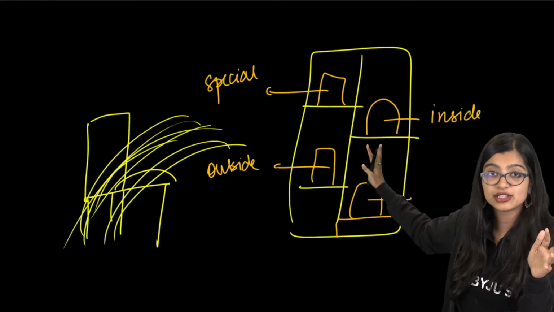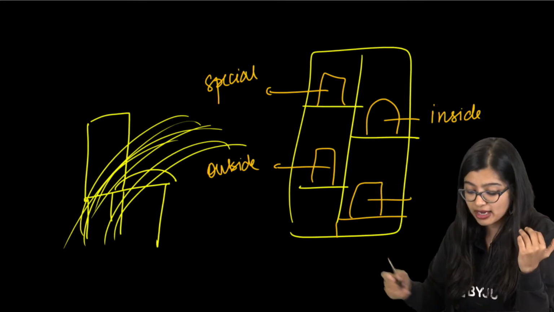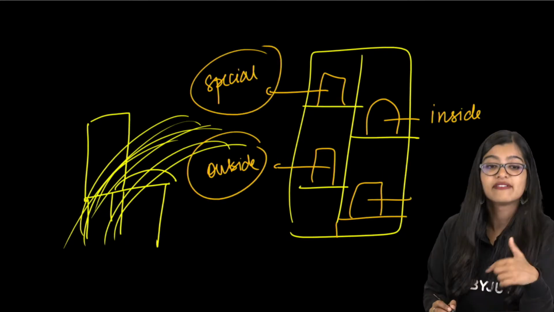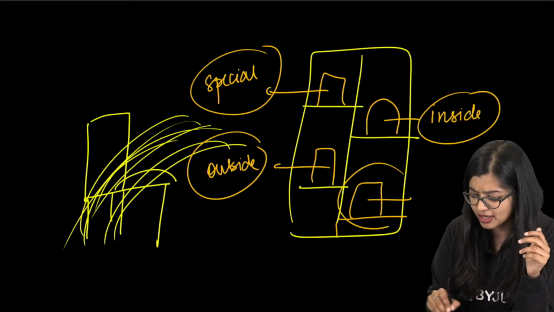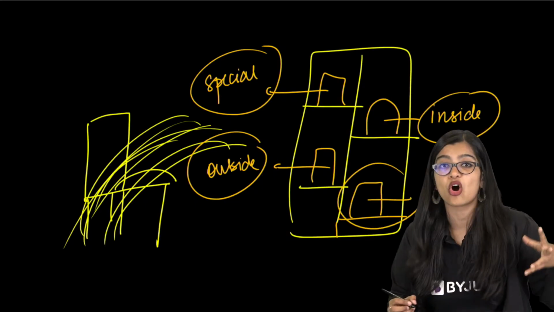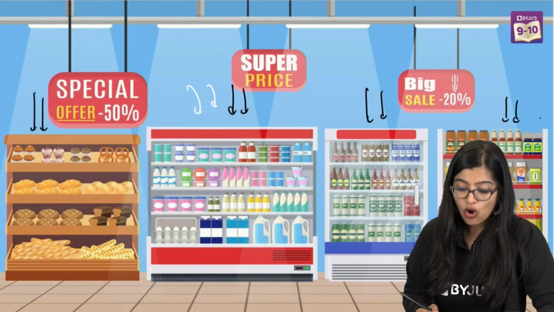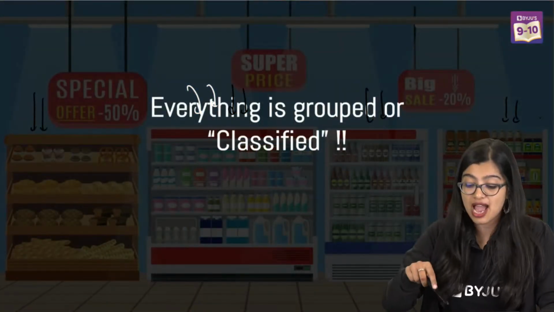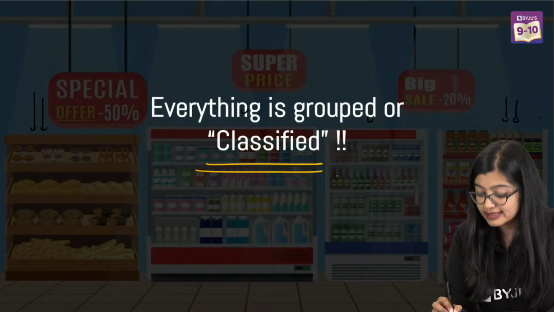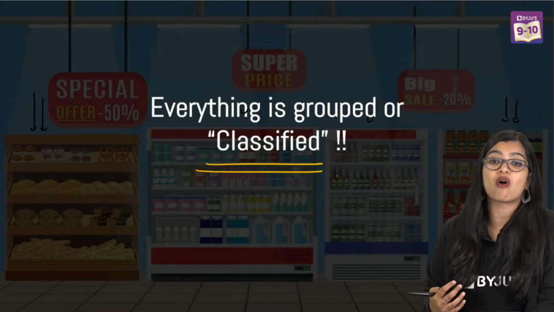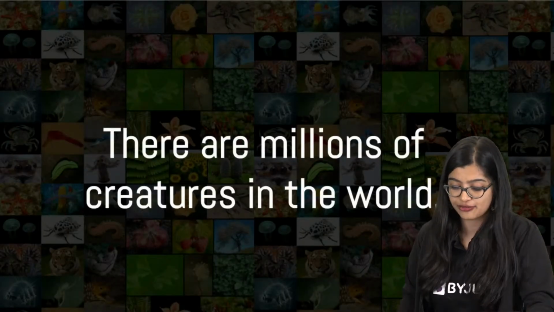Now, what is it arranged on? I have arranged my cupboard based on the occasion where I wear my clothes, right? It's arranged in a suitable manner. So, there is some basis on which I am arranging, or what we can say is I am classifying, okay? So, the example that we took is what we call classifying or classification.